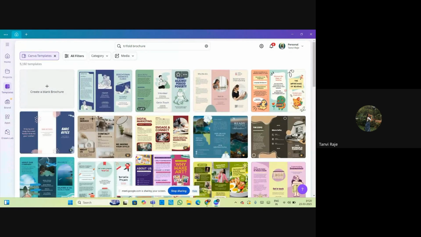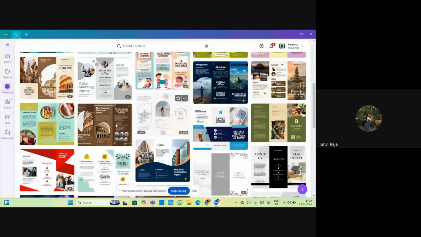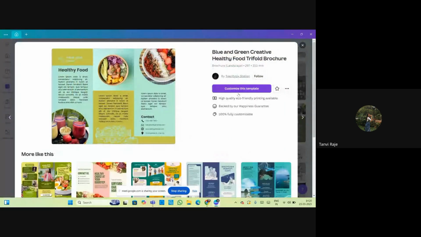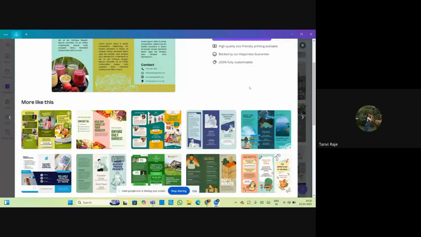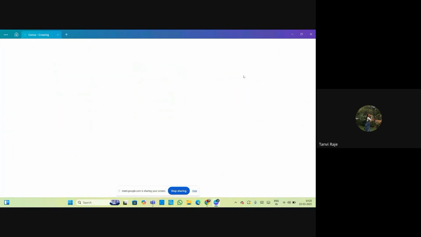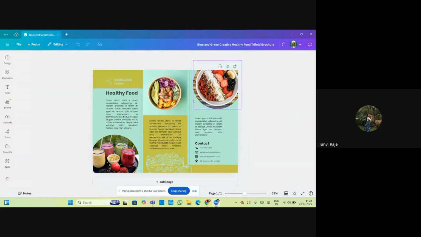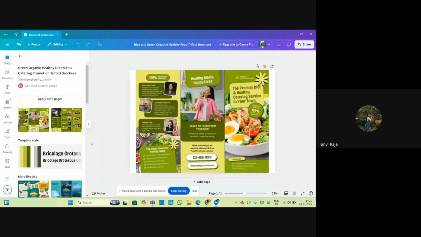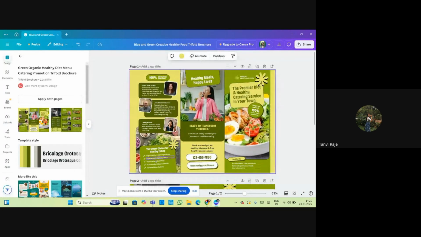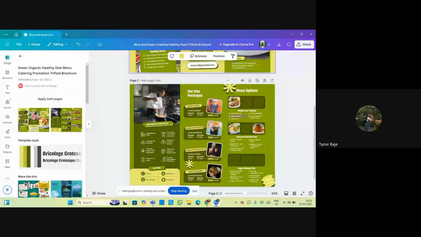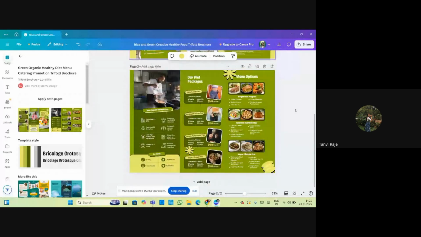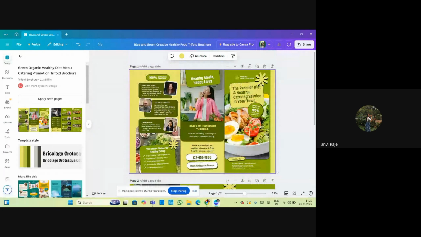You can choose any template, and I have given you the task of making your department brochure. If you have to make it as a trifold brochure, you can make it in this format also. So basically, for the trifold brochure, you have the front pages and the inside three pages. So there are three parts.